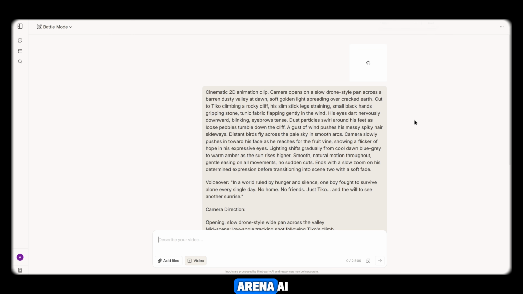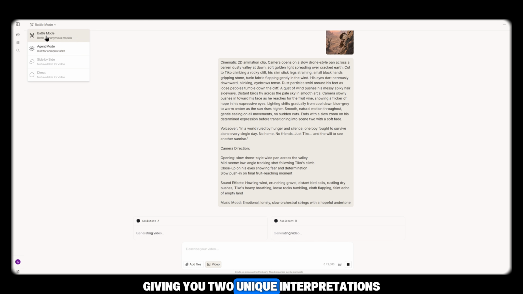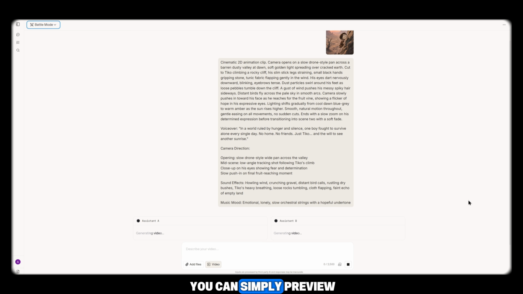One great feature of Arena AI is that it generates 2 different video results simultaneously. One is created by Assistant A and the other by Assistant B. Both use different AI models, giving you 2 unique interpretations of the same prompt. You can simply preview both videos and choose the one you like best. If you want a longer final video, you can even use both versions, since each result is slightly different and helps increase your overall video duration.